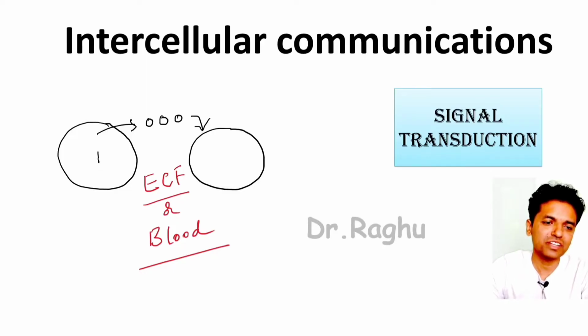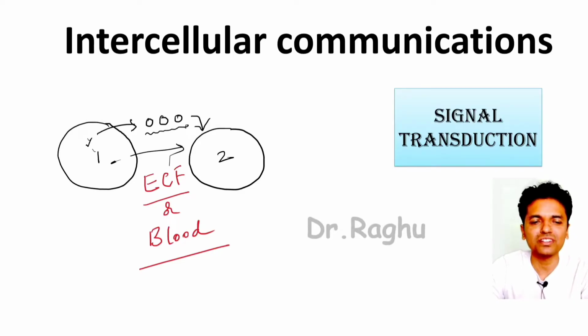Now, let's say this is the first cell and this is the second cell, and this cell wants to communicate with this cell. So what this cell is going to do is release some chemical messengers, and these chemical messengers are going to be recognized by the second cell because the second cell has receptors for the recognition of these chemical messengers. Now, this is how the signal from one cell is transmitted or transferred to the second cell, and in the second cell we can see some physiological action.